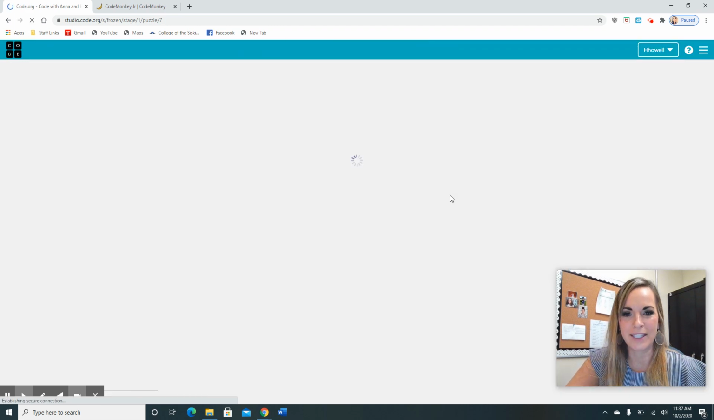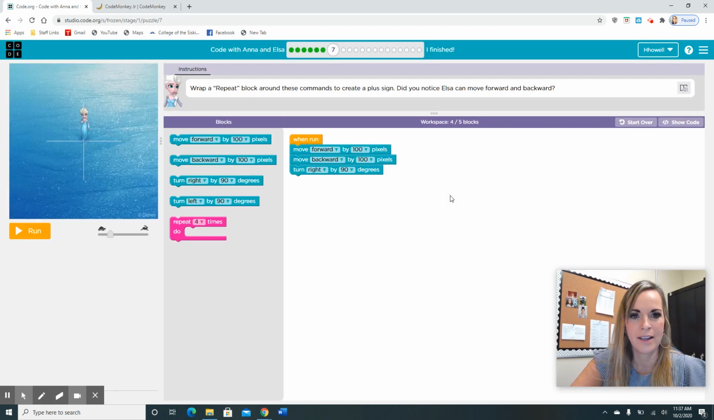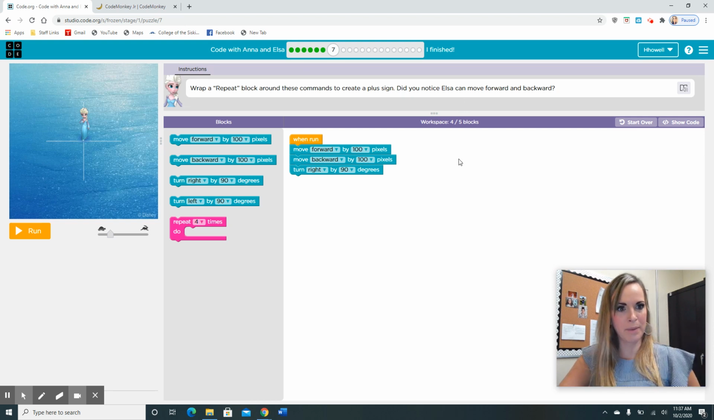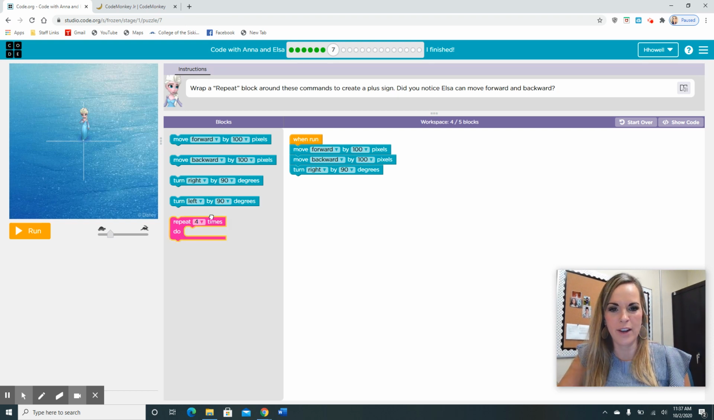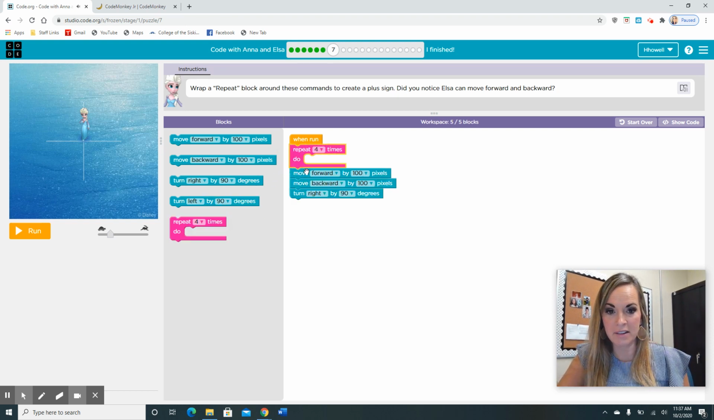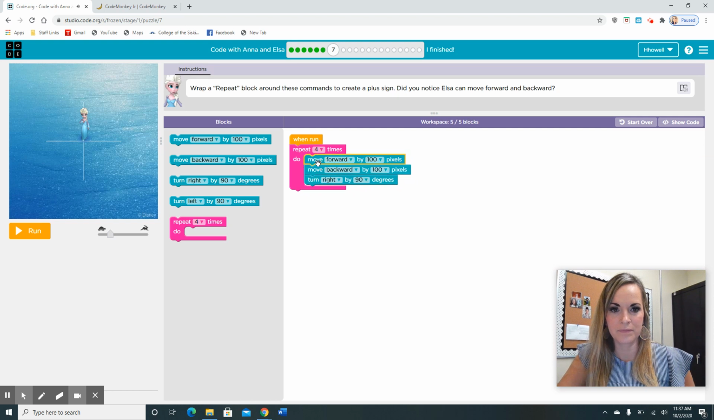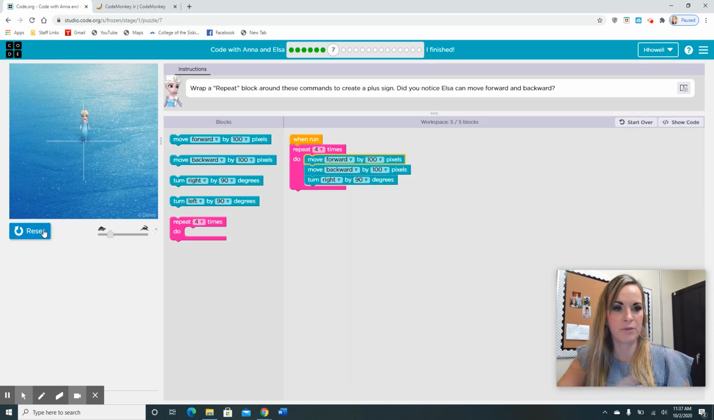All right, let's keep going. Okay, wrap a repeat block around these commands to create a plus sign. Did you notice Elsa can move forward and backwards? All right, let's see. It wants us to do that. Now let's see what happens if we just hit run.